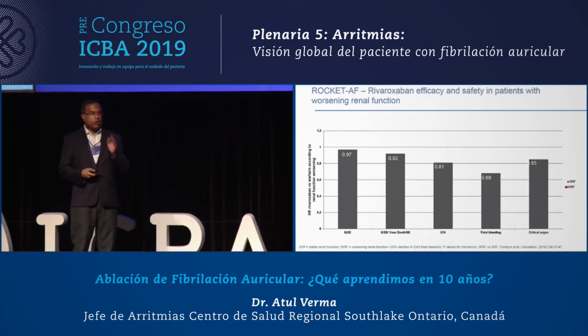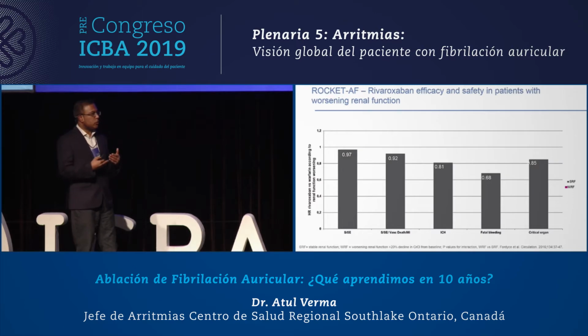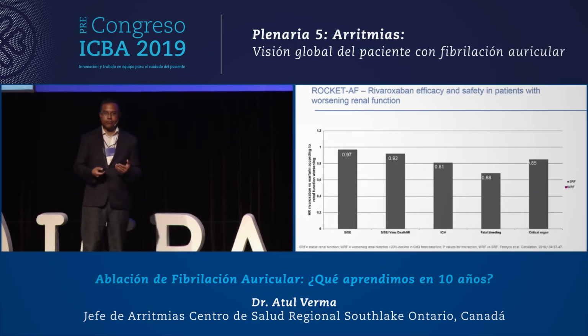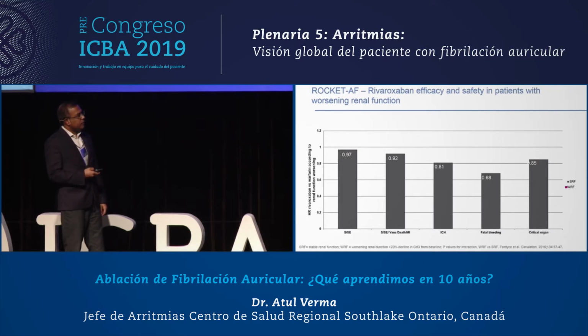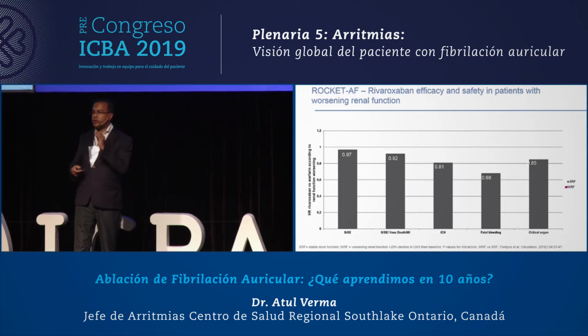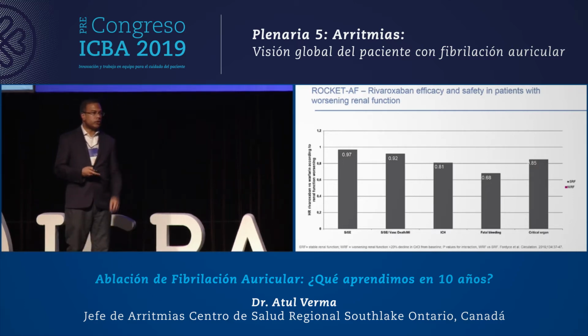So we know that renal dysfunction is not stable. It's always getting worse. It may be getting worse very quickly, it may be getting worse slowly, but we know that it's always moving in one direction. And so people will say they feel okay using NOACs in patients whose renal dysfunction is very stable, but they get very nervous about using NOACs in patients with actively worsening renal function.